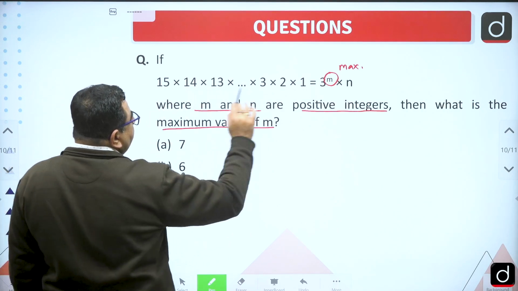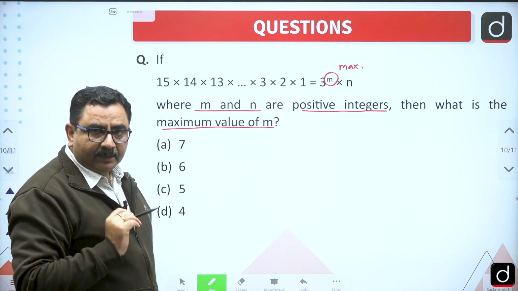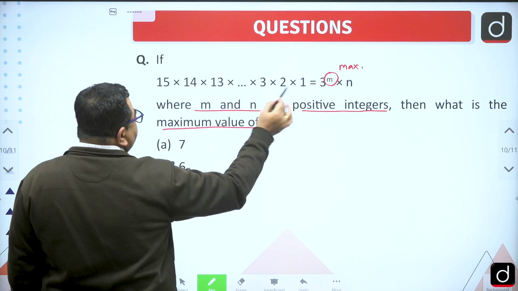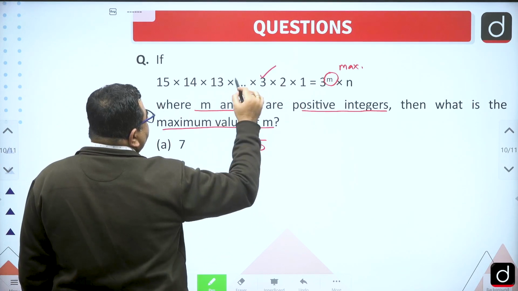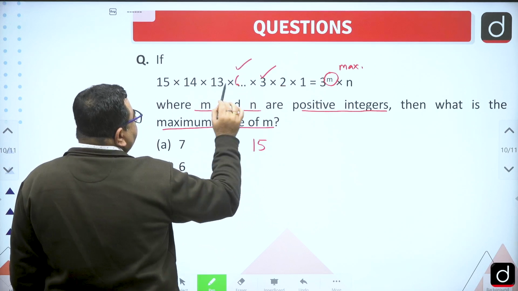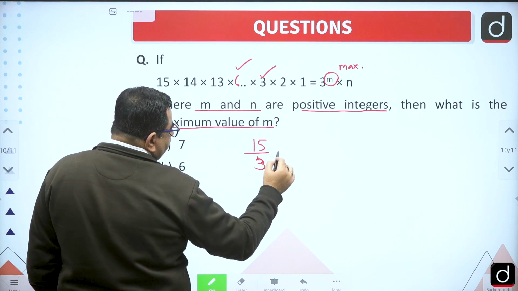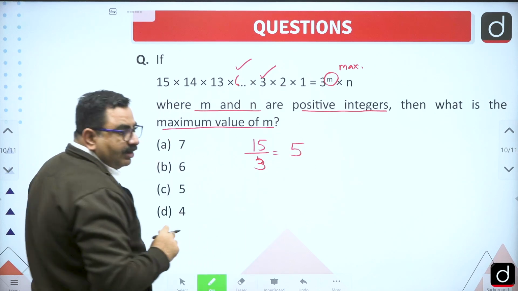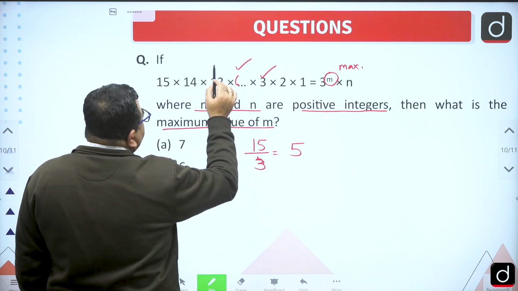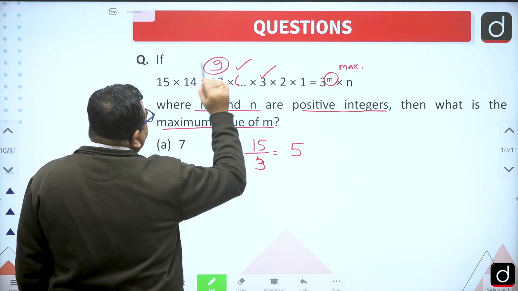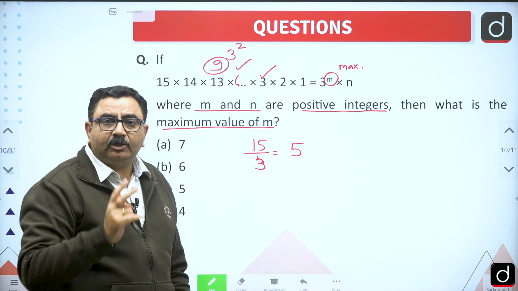So we can see where 3 will come. Definitely on the multiples of 3. So how many multiples of 3 are there? In 15, I write 3, then 6, then 9, then 12, then 15. So 15 divided by 3, I can say 5. So 5 times 3 I will definitely get, right? But in between there is the number 9 also. 9 is what? 3 square. So in 9 I will get two 3s.